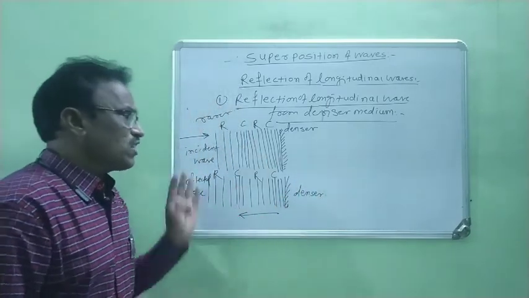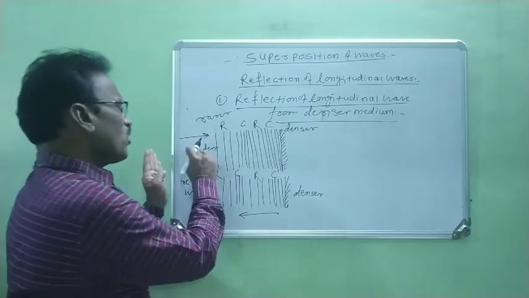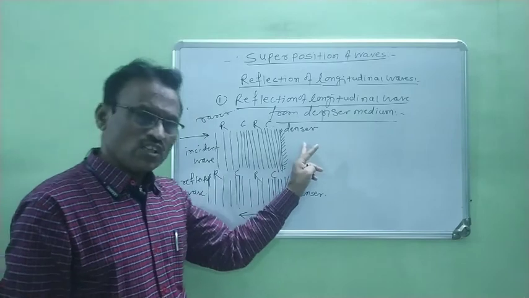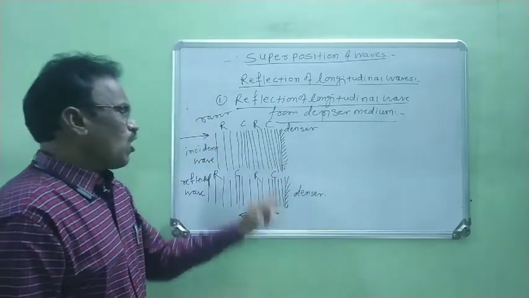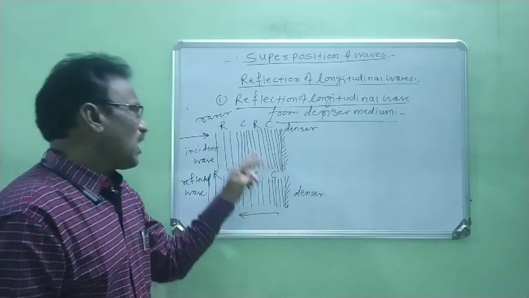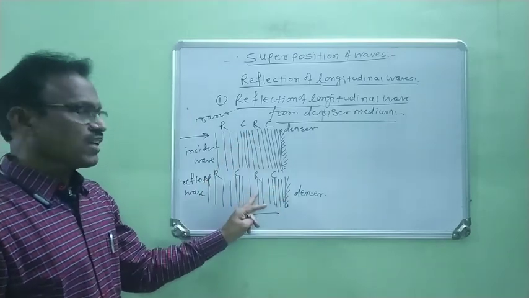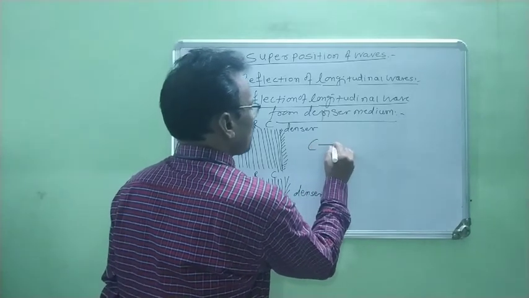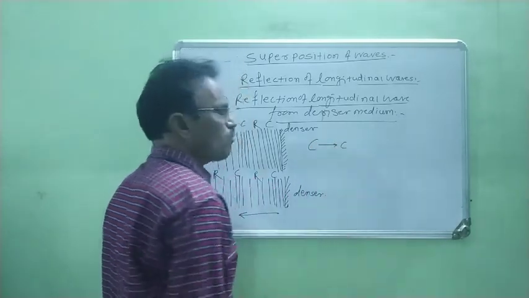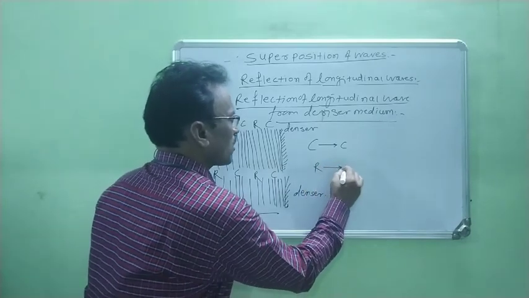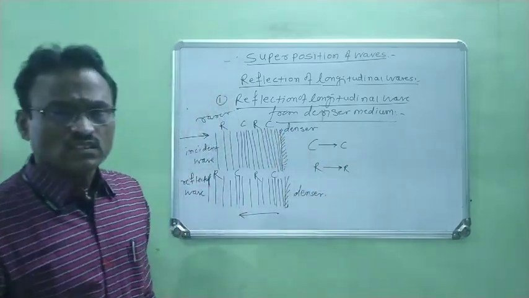Therefore from this it is clear that when longitudinal waves travel from a rarer medium to the denser medium, at that time compression is reflected as compression and rarefaction is reflected as rarefaction. Therefore we observe that compression is reflected as compression and rarefaction is reflected as rarefaction, right?